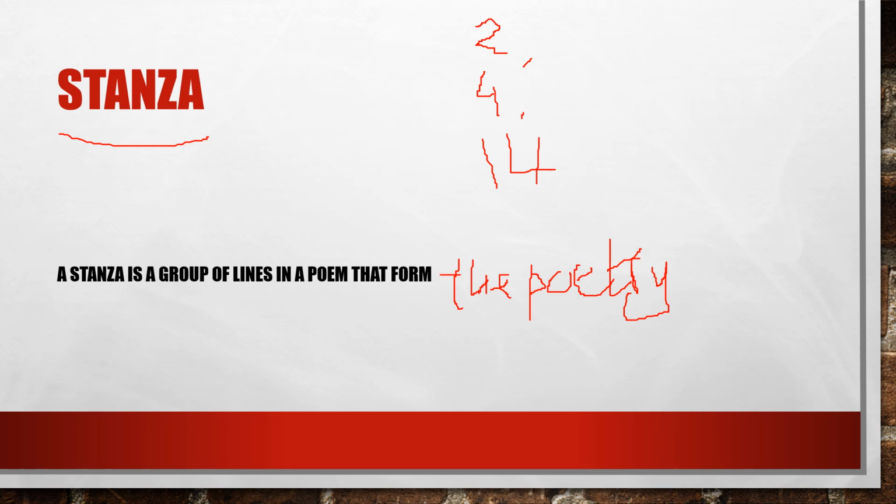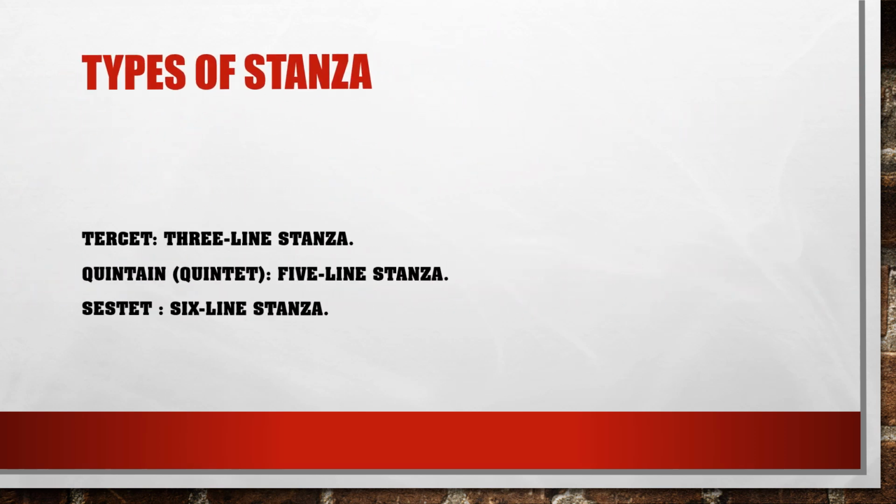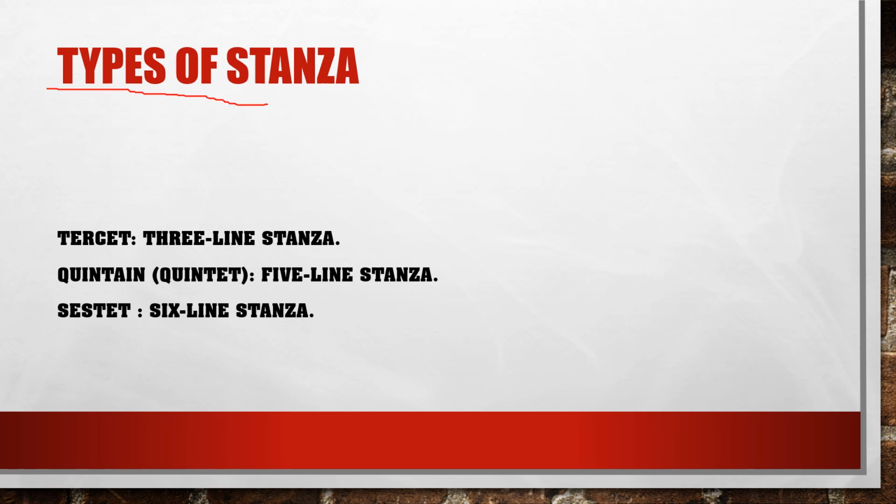Let's see what are the types. Types of stanza. Tercet. Tercet means 3. Guys, 2 means couplet, 3 means tercet, and 4 means quatrain, 5 means quintain or quintet. That is called a 5-line stanza. And sestet means 6-line stanza.